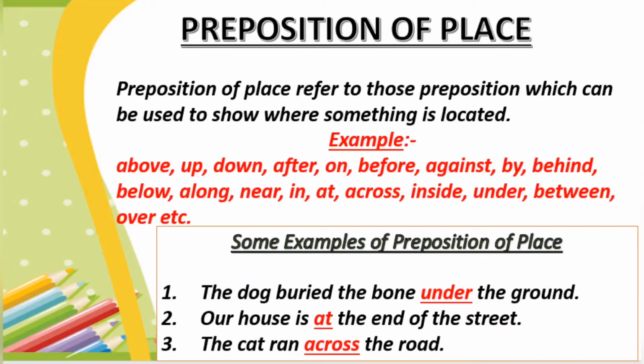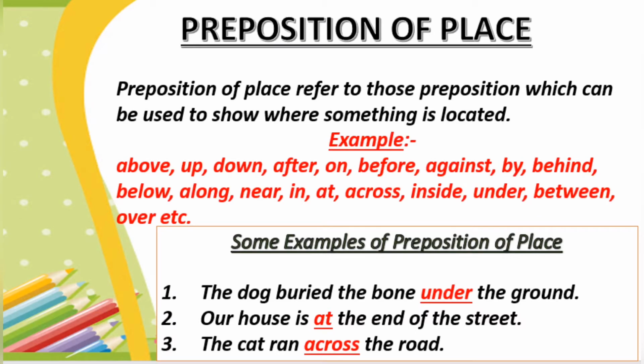First is preposition of place. It refers to those prepositions which can be used to show where something is located. For example, above, up, down, after, on, before, against, by, behind, below, along, near, in, at, across, inside, under, between, over. Look at some examples of prepositions of place.